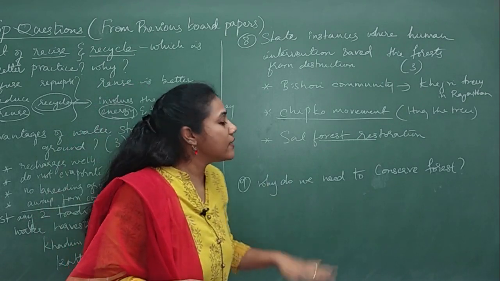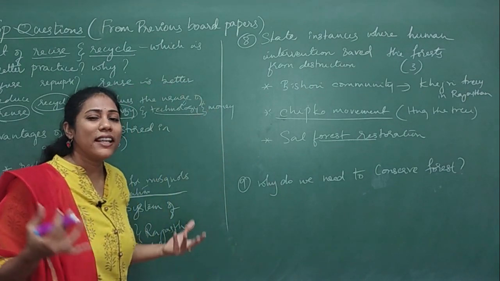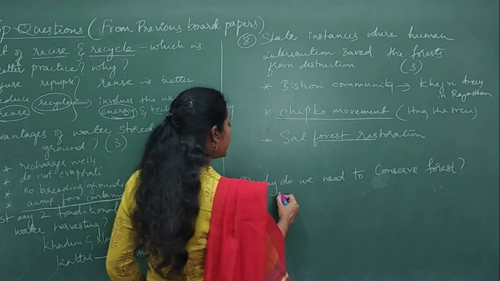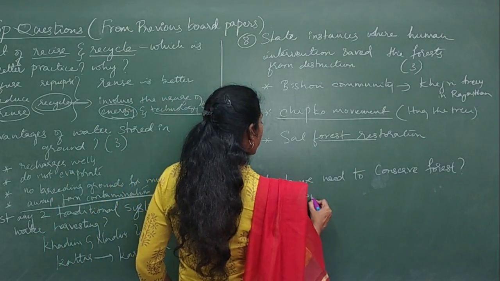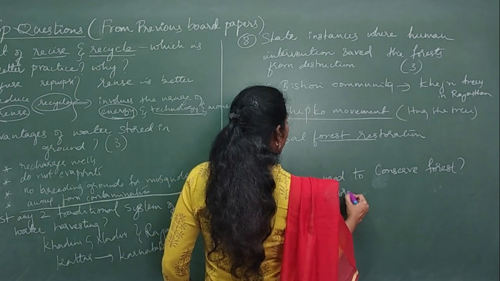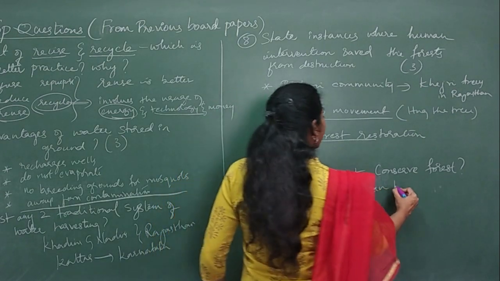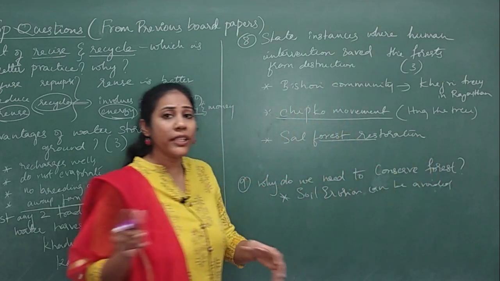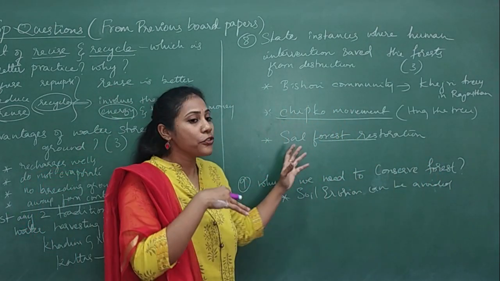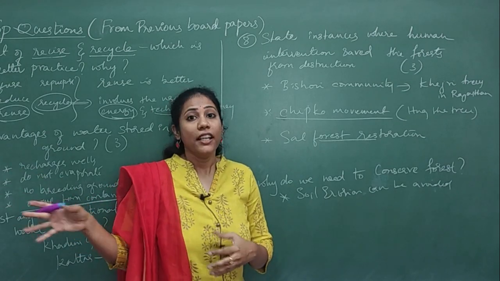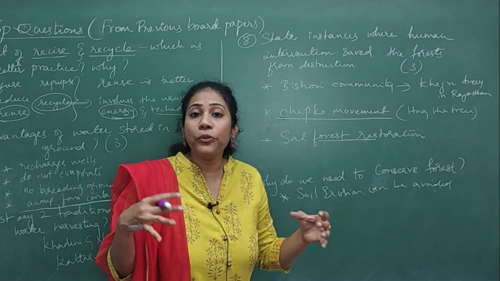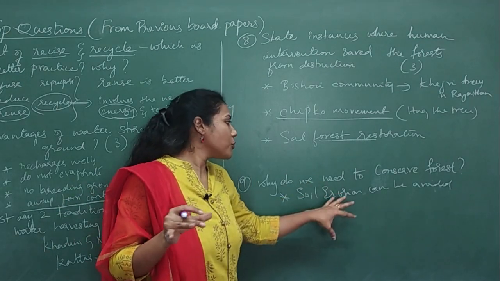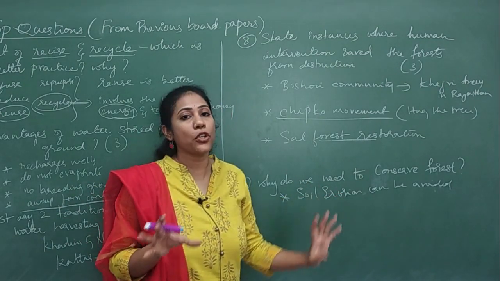Why do we need to conserve forest? Why are forests necessary for us? Why do we have to protect the forest? The major thing is that soil erosion can be avoided if forests are there. Yes or no? During floods, soil gets washed away. You can avoid that when you have lots of trees around, isn't it? So forests, to some extent, protect us from soil erosion.